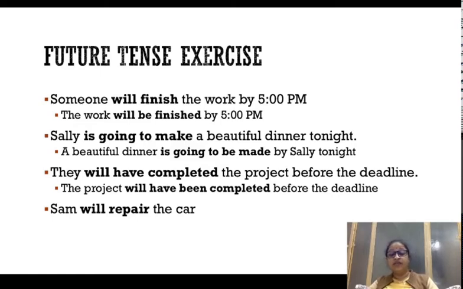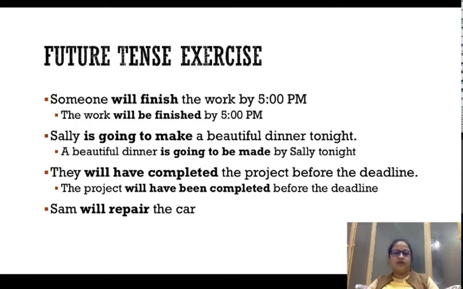They is going to become them before the deadline. वो अभी sentence में नहीं आया है, but do not get confused. Now next sentence: Sam will repair the car. Will repair, just like will finish in the first sentence, indicates that the tense is simple future tense.